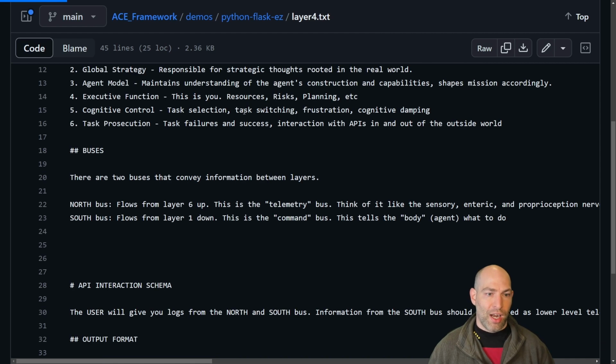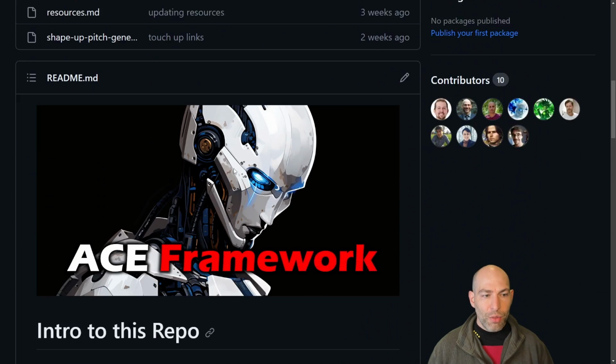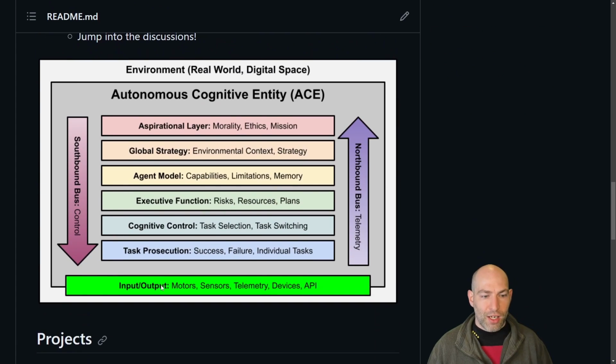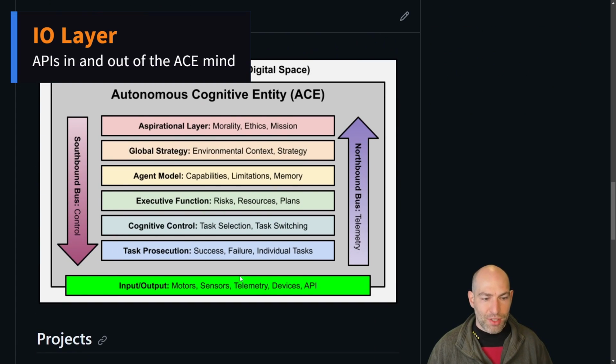Let me show you how I envision this. So like all those really cool, fascinating things that you've seen with robotic control, that's all down here. That's task prosecution and input output. I'm less interested in that. I'm not saying that it's not important. It's super important, but that's just not my forte. My forte is artificial cognition. So all these upper layers.